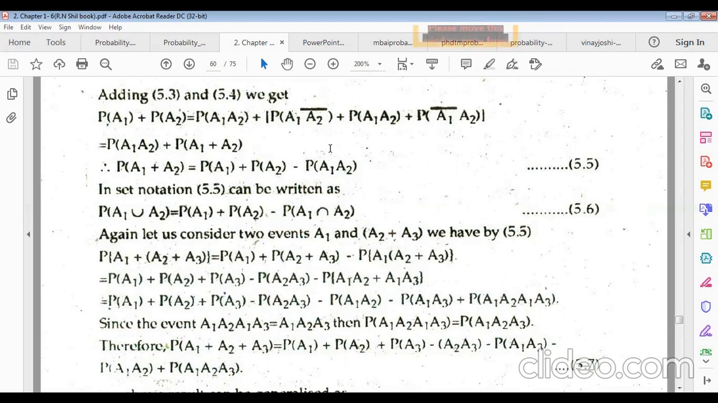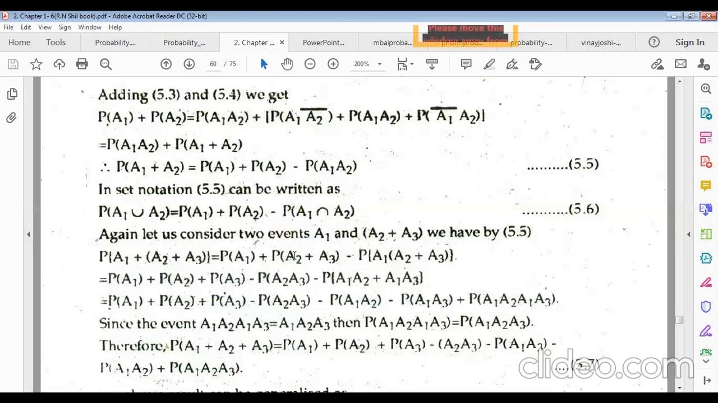But this formula is only for two events, A1 and A2. In set notation, this equation can be written with union for the plus sign, and intersection for the into sign. So the probability of A1 union A2, when happening altogether, equals the probability of A1 plus the probability of A2 minus the probability of A1 intersection A2. This is the set notation formula.